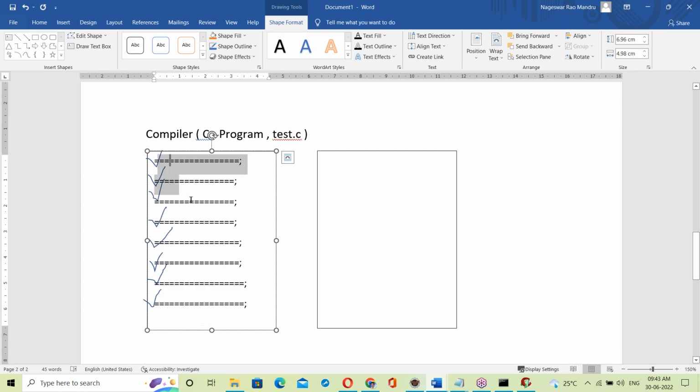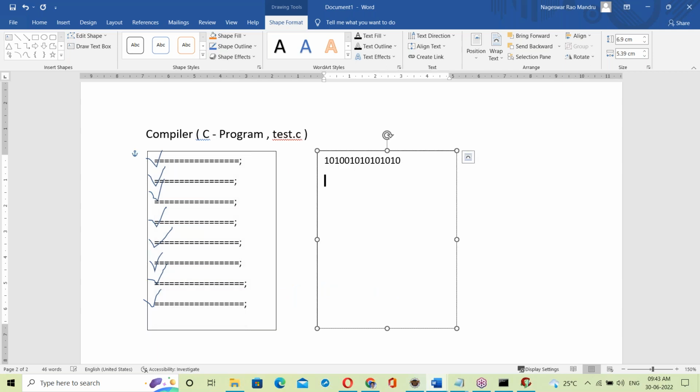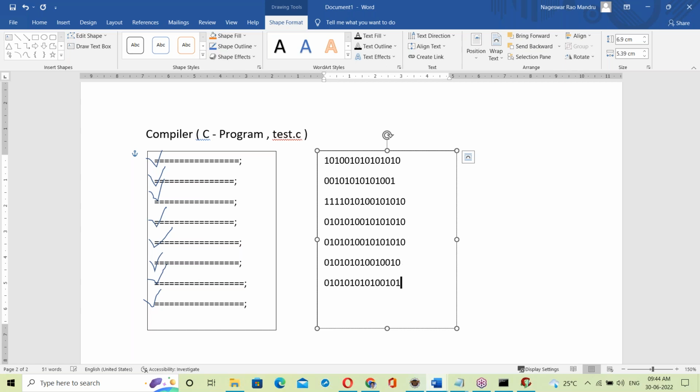If no errors, the compiler converts this whole code into binary format, zeros and ones format, and writes it to another file.